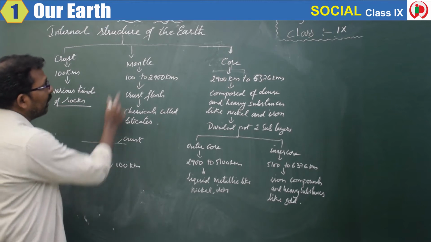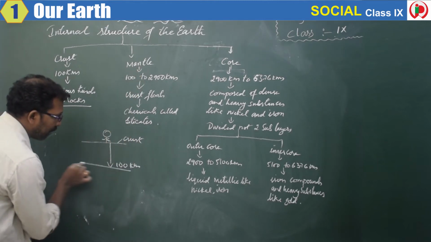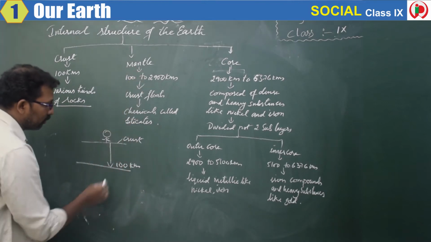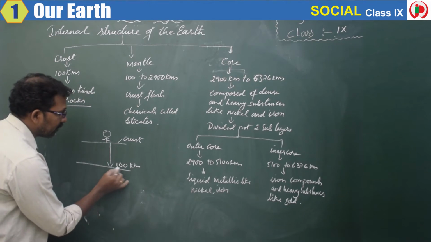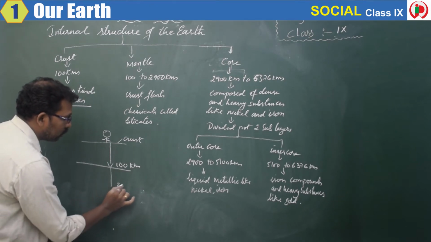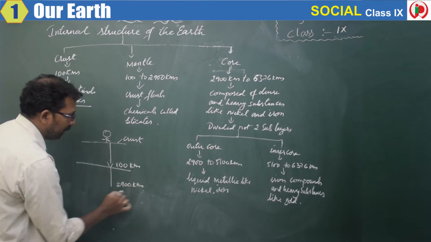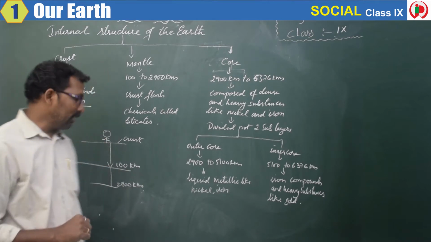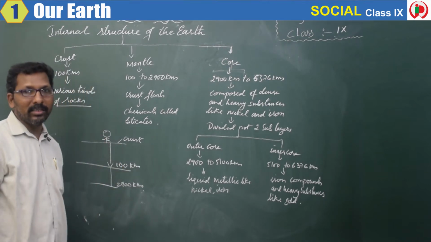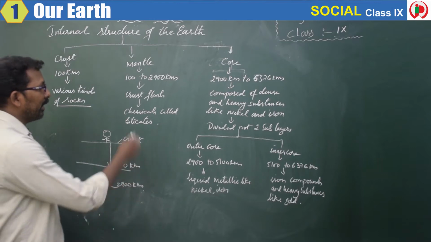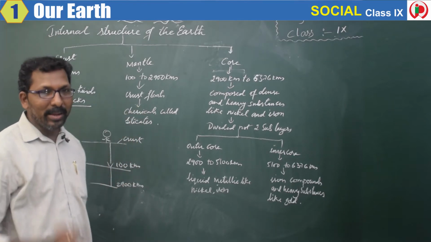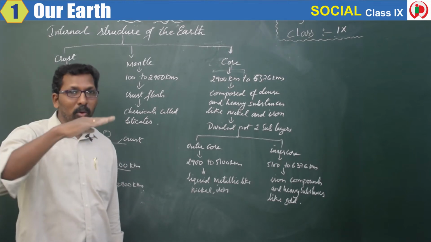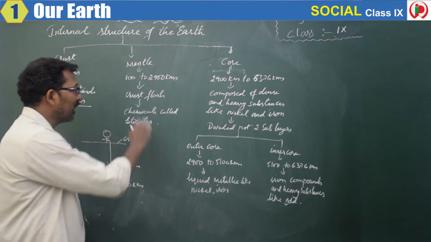The next layer is the mantle, the second layer. This mantle extends from 100 kilometers to 2,900 kilometers. The important thing is that the crust, the first layer of the earth, is floating on this mantle.